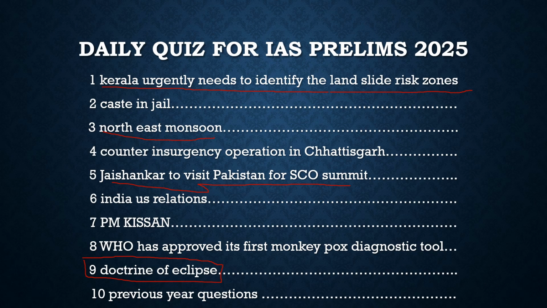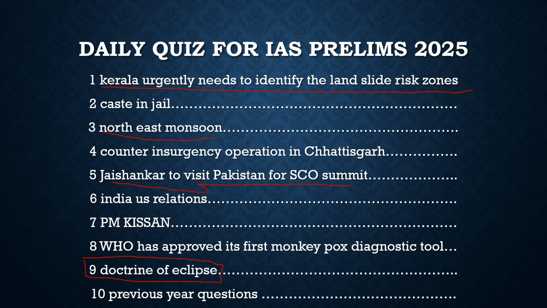But our bilateral relationships had almost ended. As SCO is a multilateral summit, it is very much important for India to be a part of it, to show the world how impactful India is in the globe, to show its leadership skills. So it is not good for India to skip this summit.